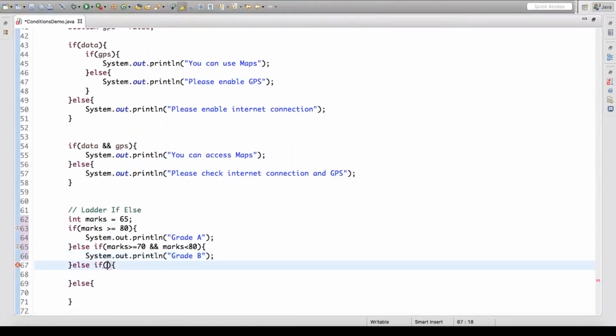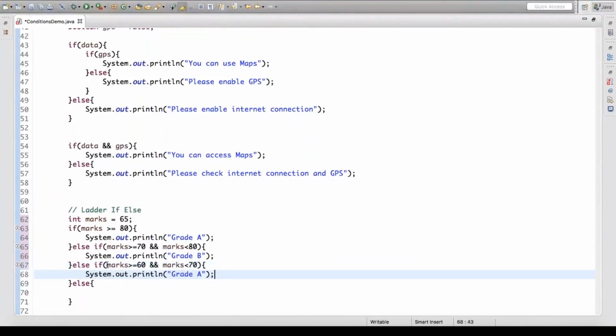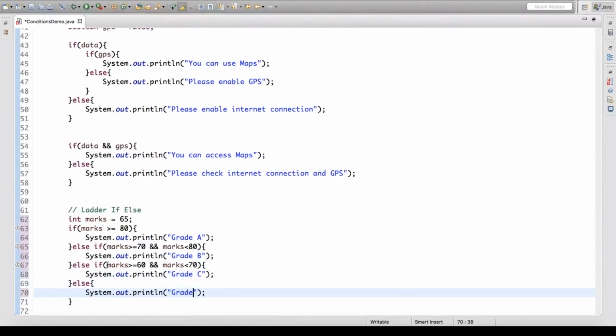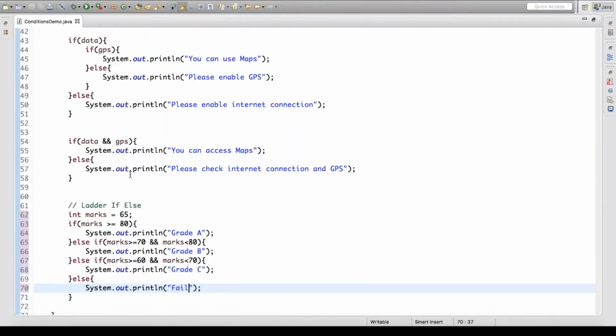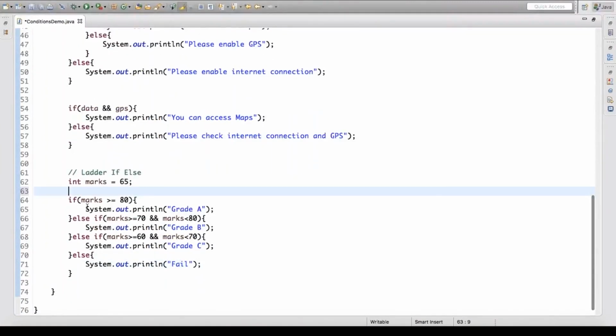At the same time, if marks are greater than or equal to 60 and less than 70, we give you the C grade, else we say that you have failed. What is happening here? We are checking the conditions in a ladder.